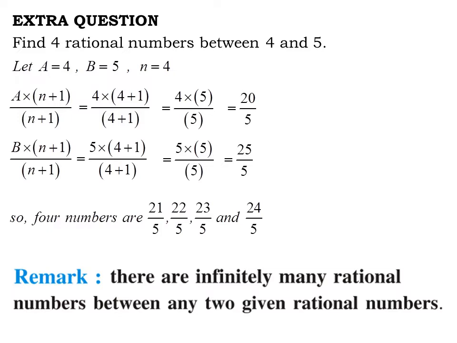What we have learned is that between two rational numbers there exist infinitely many rational numbers. So whenever we find rational numbers between two numbers, we can write infinitely many, but we need a method to find them. So this is one method by which you can find numbers between any two numbers.